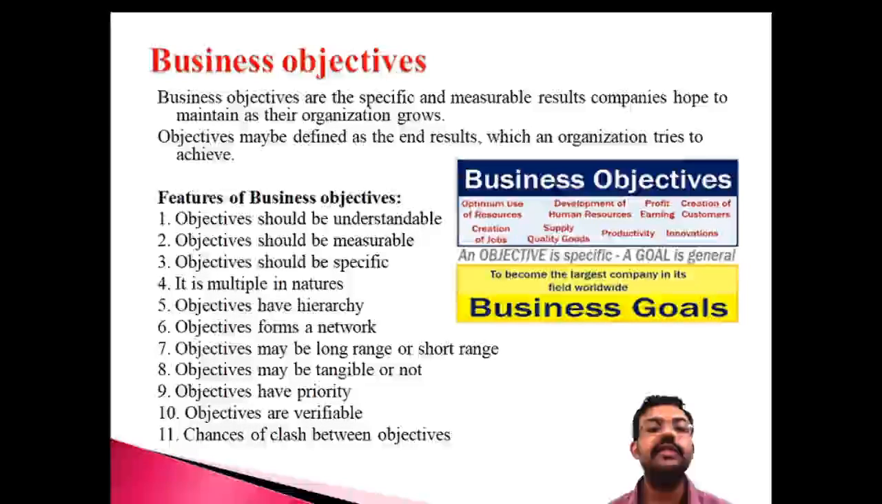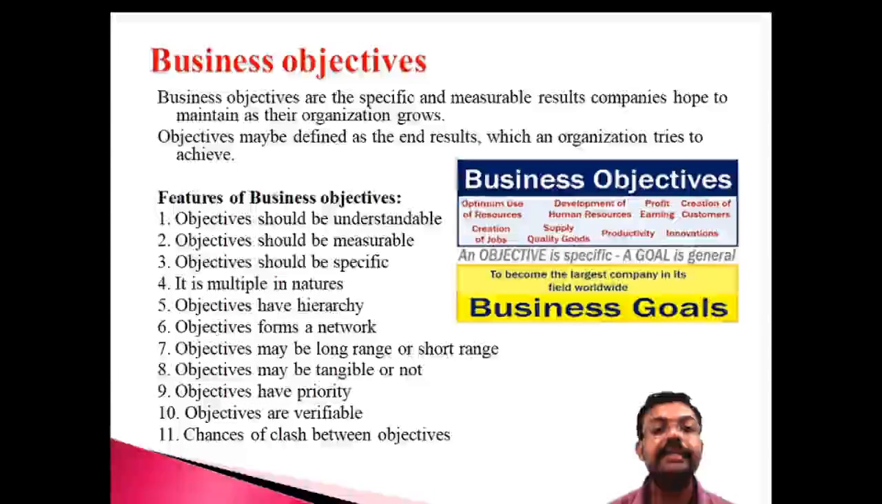That term is known as the business objective. It is one of the important terms used in business. A business objective means specific and measurable. That's one of the important terms from the business point of view. It must be specific and measurable. So a business objective may be defined as an end result which an organization tries to achieve, and it is specific and measurable.